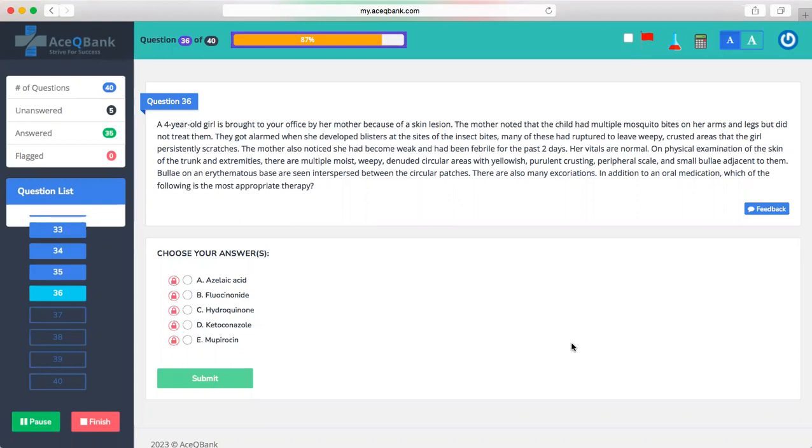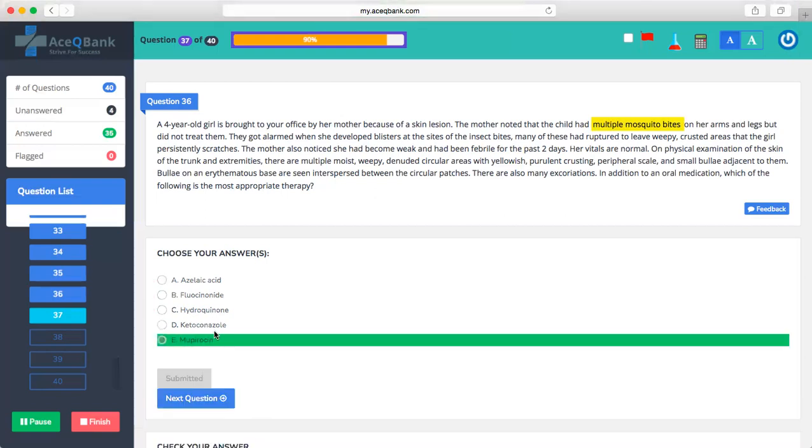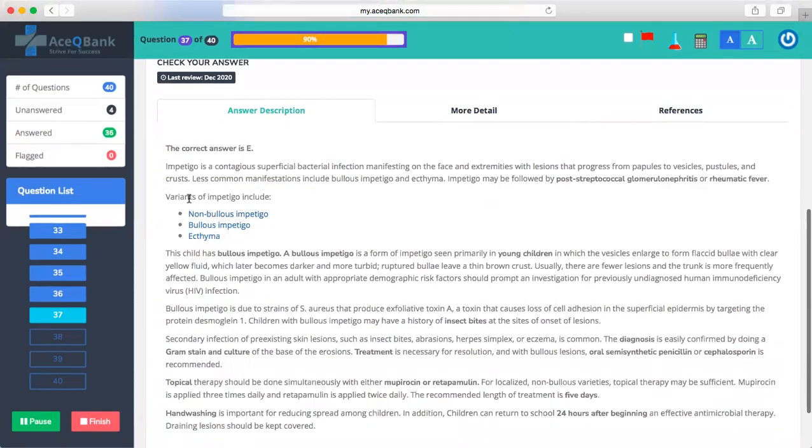Okay. So many of you said secondary bacterial infection, E, mupirocin. So there are multiple mosquito bites and these things. Anybody who has any other opinion? Okay. E. Okay. Let's go with E. The answer is mupirocin. So this says variants of impetigo include.